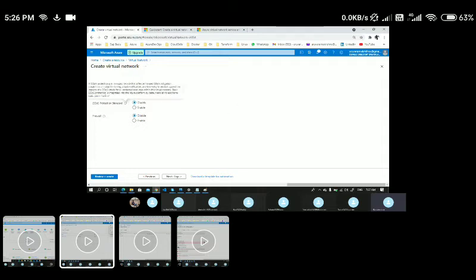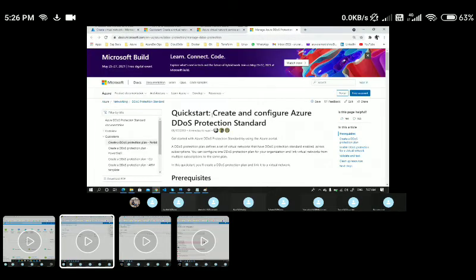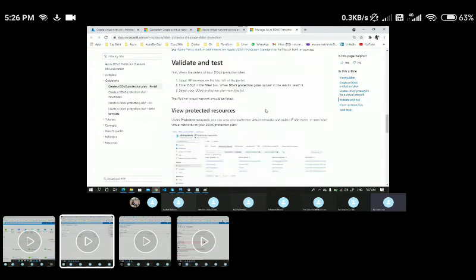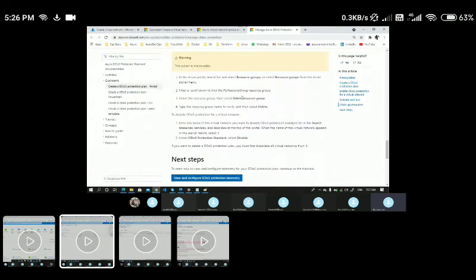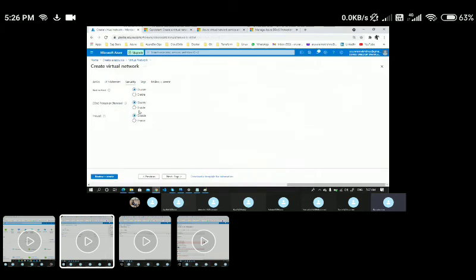If you want, I can walk you through the document here, and you could see how to create and configure Azure DDoS. Here itself we can simply enable it, and we can have a highly secured virtual network. Let's say if I enable it, it will ask me to enable the ID, but at this moment we don't have it, because with a free trial account we are not allowed to enable this DDoS protection, since it's a paid service.